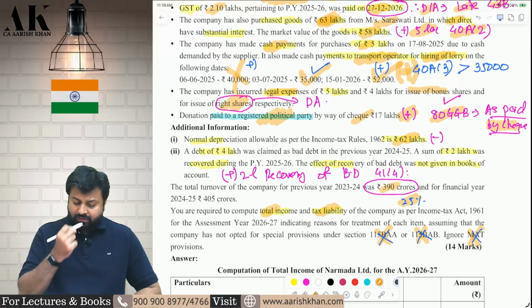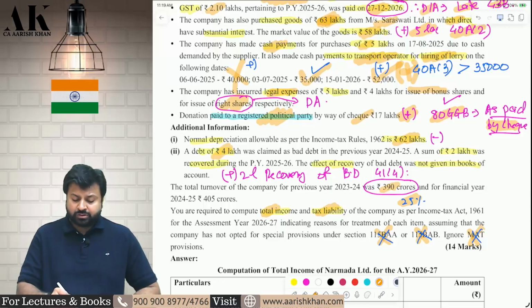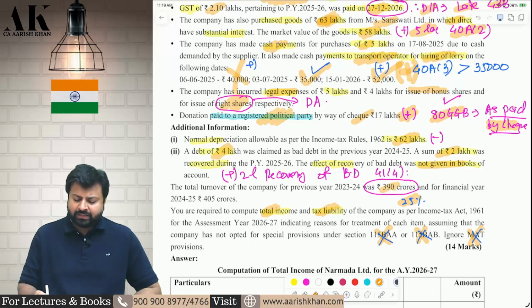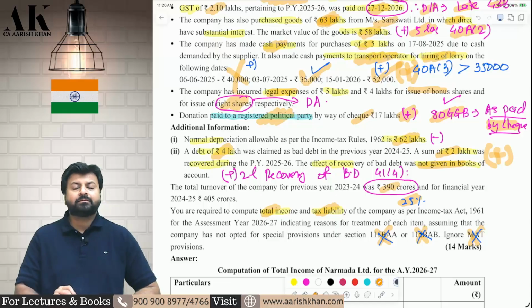And last but not least, you have claimed bad debts of 4 lakh rupees, out of which you have recovered 2 lakh rupees. So that is deemed income under section 41(4) for recovery of bad debts, but you have not given the effect in the books of accounts. So add back this to PGBP. I hope it is clear to all of you.